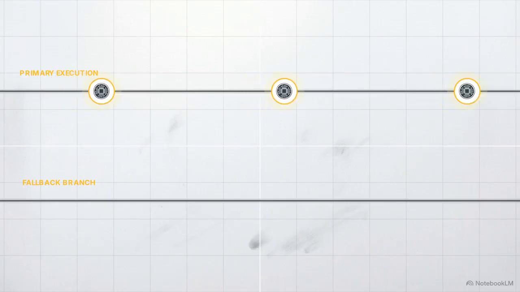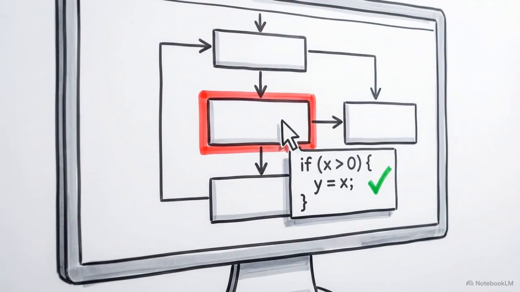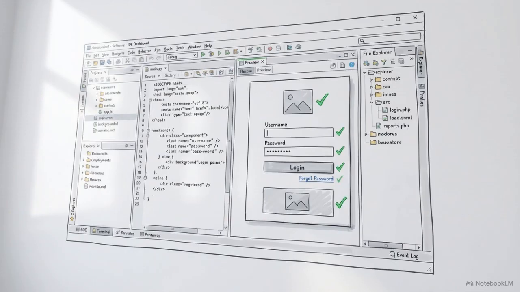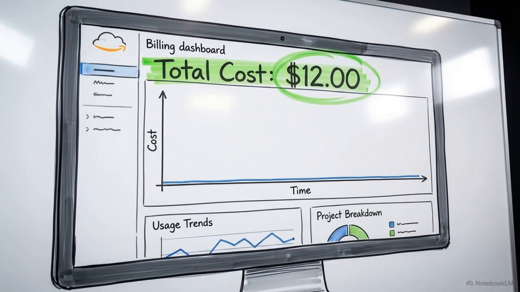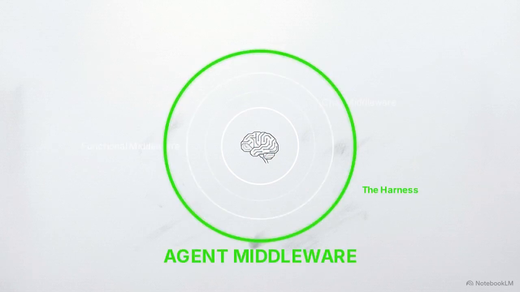This dual-layered architecture allows engineers to catch edge cases deterministically. We can see exactly where a logic branch fails and fix the underlying prompt or tool. This setup provides the stability necessary for agents to build and test entire features without the risk of a runaway memory leak or a $47,000 billing error. Reliable AI deployment in an enterprise environment is less about the intelligence of the base model and more about the rigor of the system's architecture surrounding it.